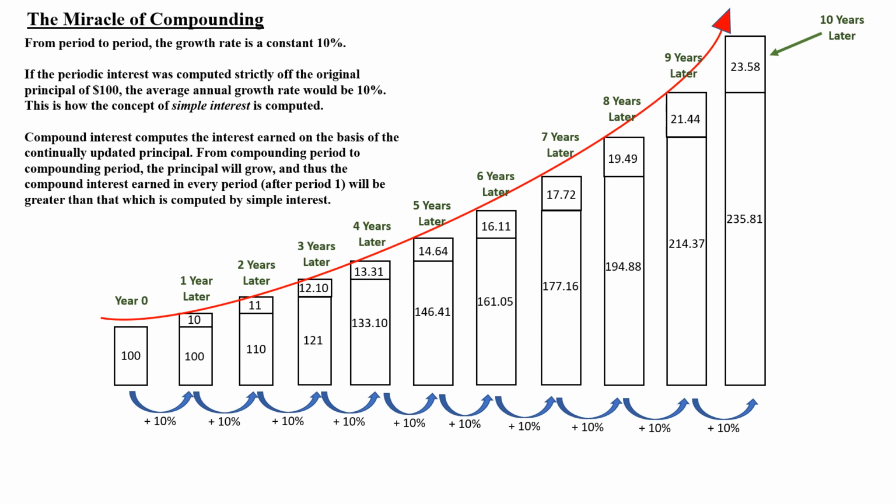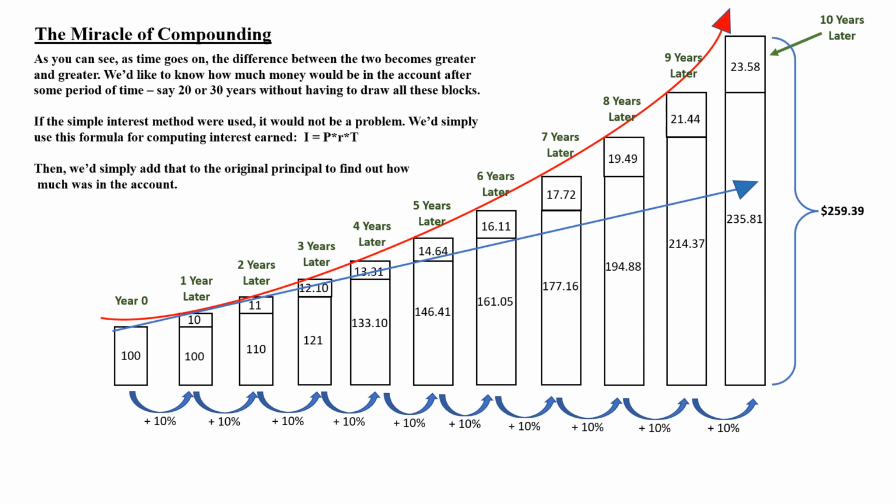And this process continues like a snowball rolling downhill. It keeps getting larger and larger. In period 10, the interest earned was $23.58 using compound interest. If the simple interest method were used, it would have still been $10. Look at that red arrow. It won't be long until that thing becomes almost vertical. The blue arrow, on the other hand, represents the growth of the account had the simple interest method been used to compute interest earned from period to period. As you can see, as time goes on, the difference between the two becomes greater and greater.